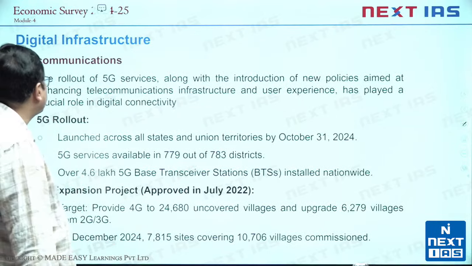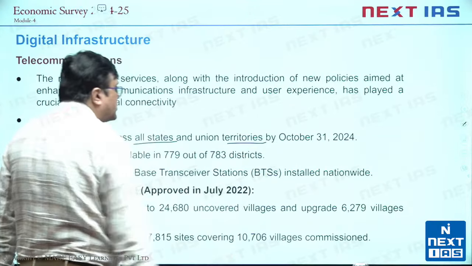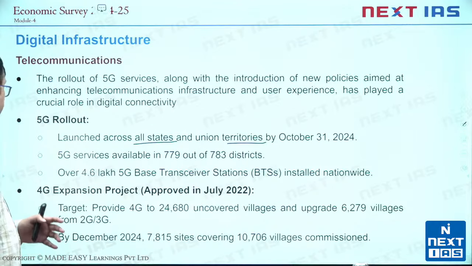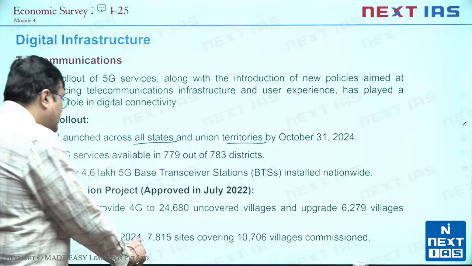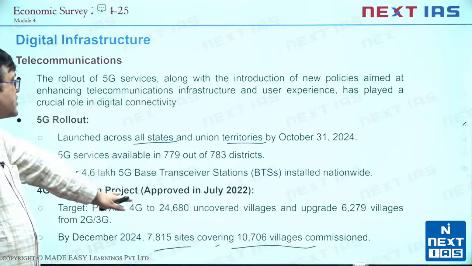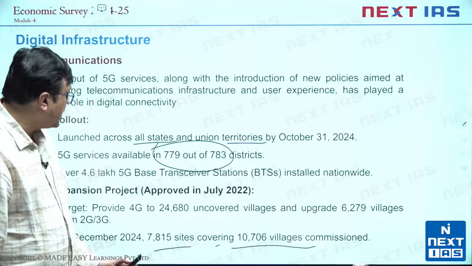Then when we look at digital infrastructure, 5G services have been rolled out and launched across all states and UTs by October 31. They are available in 779 out of 783 districts and we have seen that 4.6 lakh base transceiver stations are now in place. The 4G expansion project is there to provide 4G to 24,680 uncovered villages and upgrade 6,279 from 2G to 3G. By December 24, 7,815 sites covering 10,706 villages are commissioned. This is about expansion of telecom in India. Most important is 5G services now almost available throughout India. That's very important.